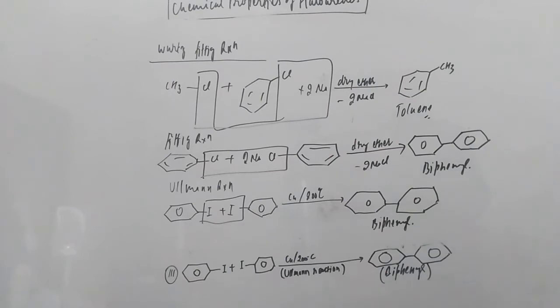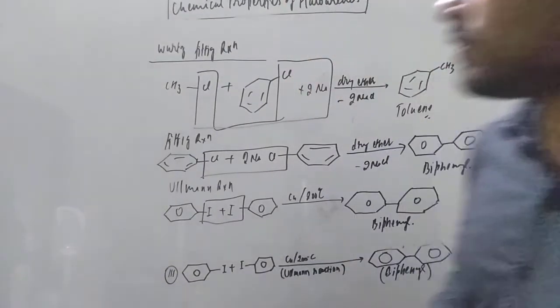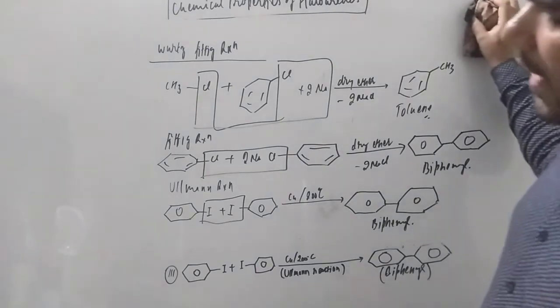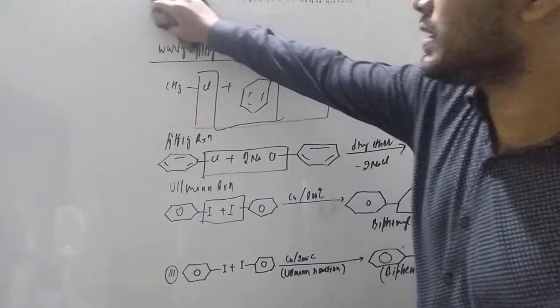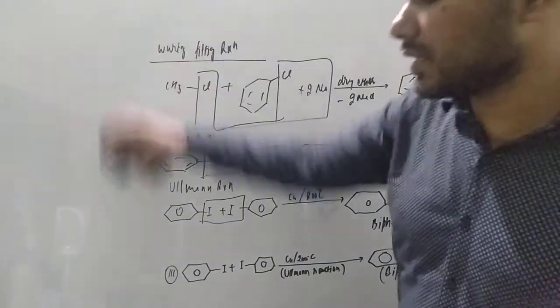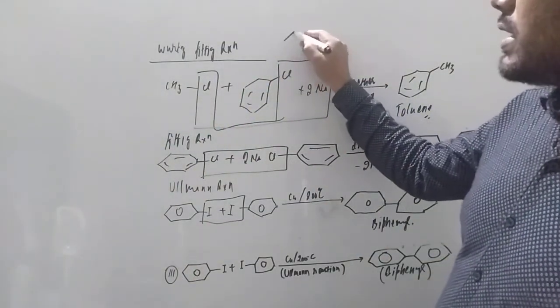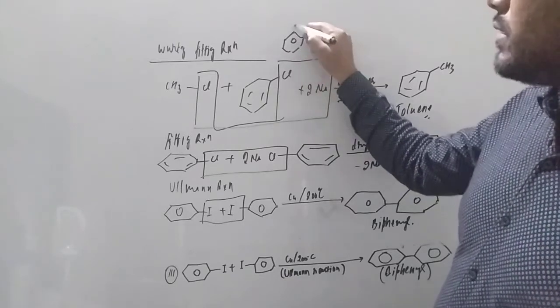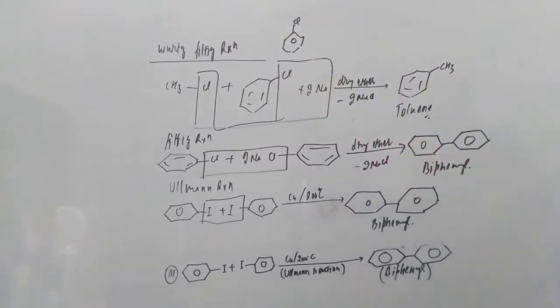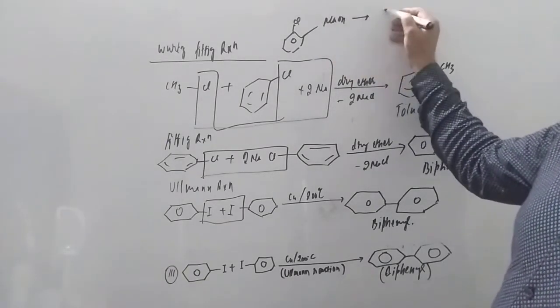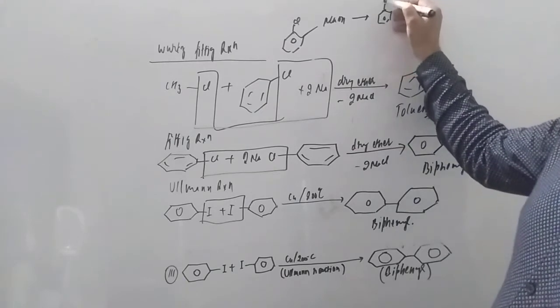So student, that is what we studied in this video lecture: the chemical properties of haloarenes. First of all, we studied the substitution reaction. We take chlorobenzene, and if you treat it with NaOH at high temperature, it gives phenol.